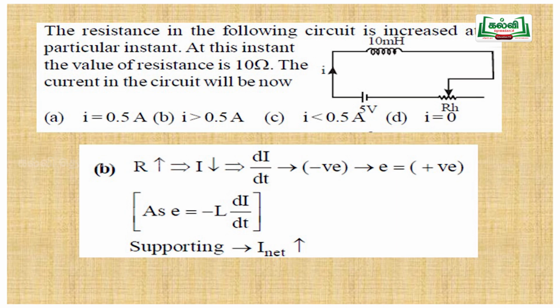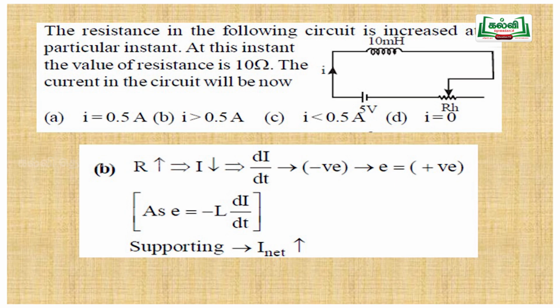So this is a logical question. If the resistance increases, what happens to the current? Current decreases, so di by dt will become negative and E will become positive, as E is equal to minus L di by dt. So the net I will increase. Based on the options, option A is I equal to 0.5 ampere, B is I greater than 0.5 ampere, C is I less than 0.5 ampere, and D is I equal to 0. So option B is increasing, so the answer is option B.